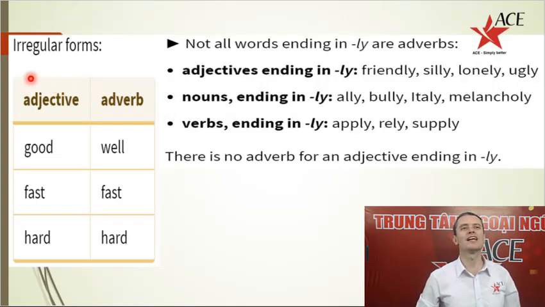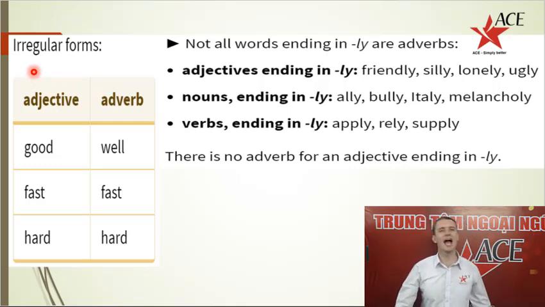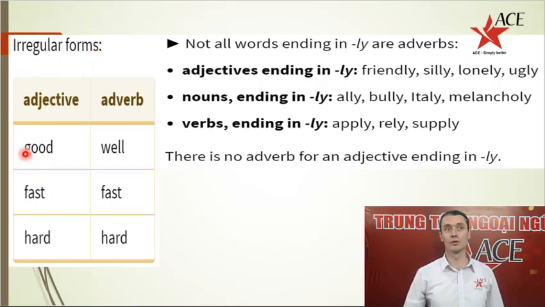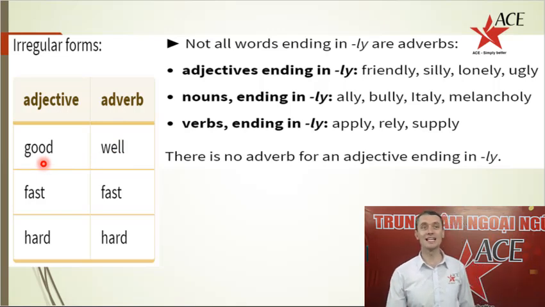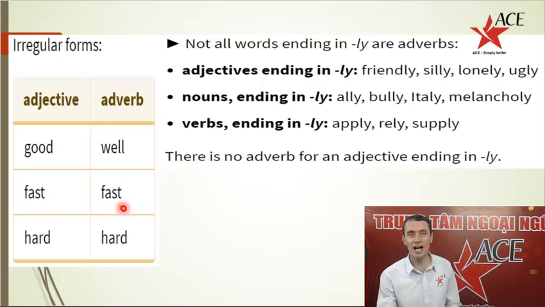But we have irregular and regular. Here, irregular forms. Adjective, good, fast, hard. Adverb, is different. Good changes to well. Fast, no change. Fast, fast. Hard, hard.